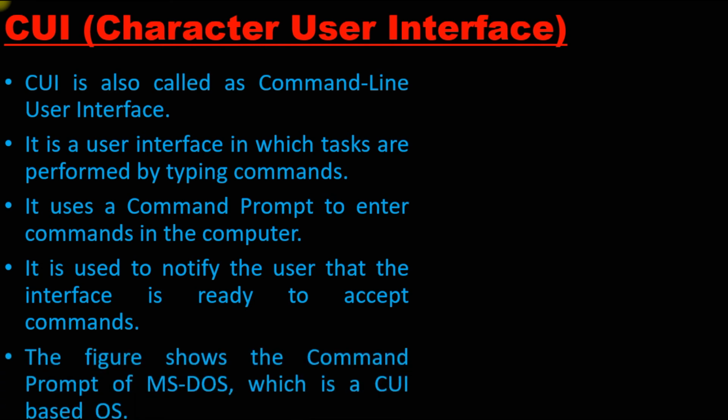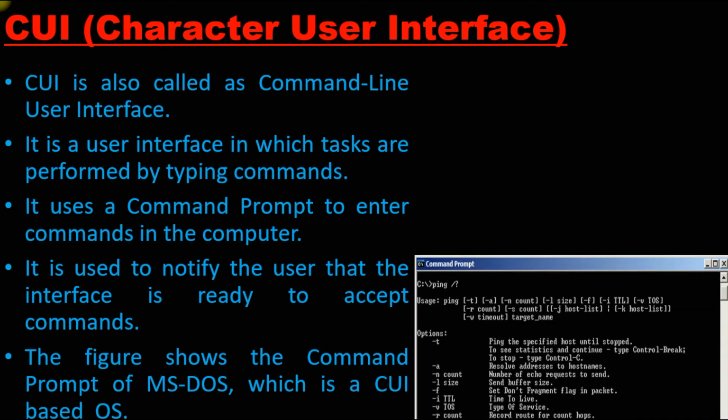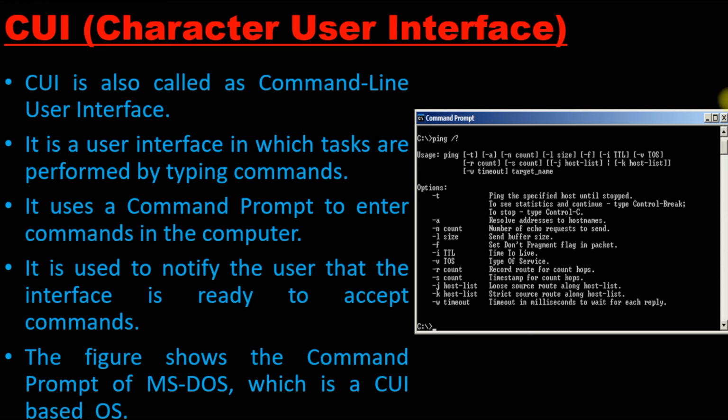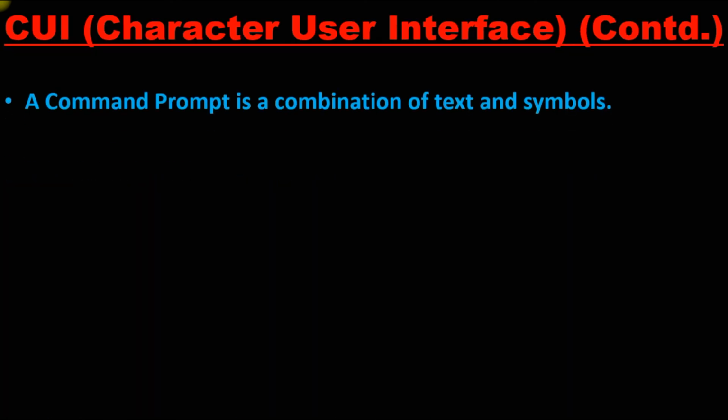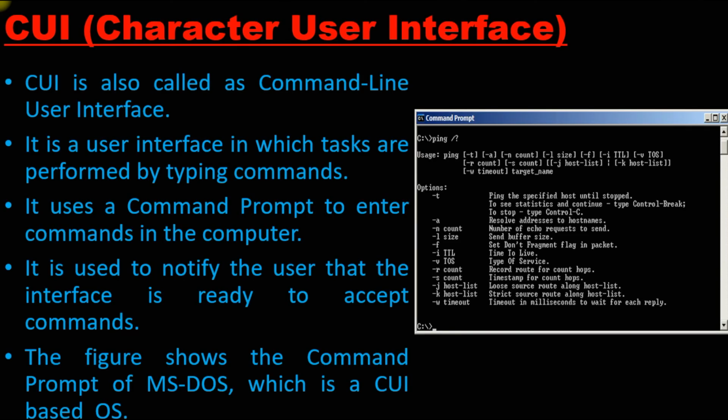Next, the figure shows the command prompt of MS-DOS, which is a CUI based OS. This is the figure they are showing here. It is the command prompt we use. You can see there are different commands written over here to perform particular tasks. It is very difficult to remember this type of command every time and then perform a task. So MS-DOS is software we use to perform a character user interface or command line user interface. Next, a command prompt is a combination of text and symbols. You can see in the last part over here that we use text and different types of symbols to perform the given tasks.